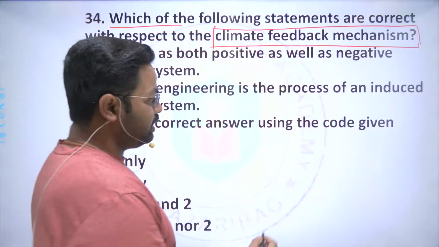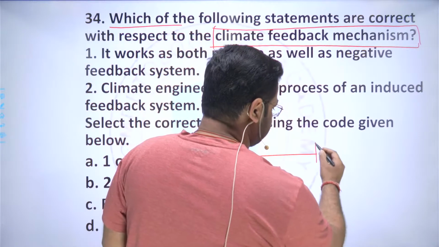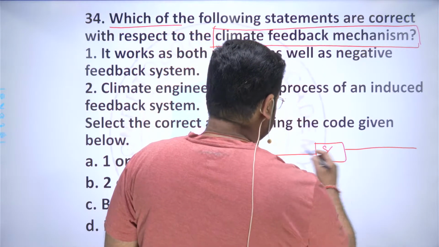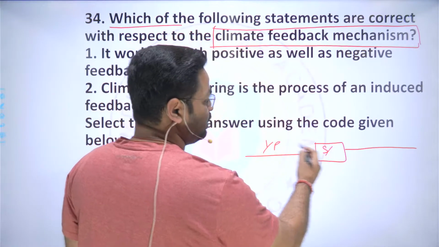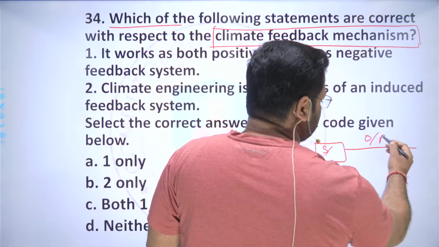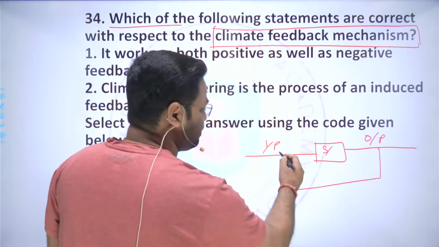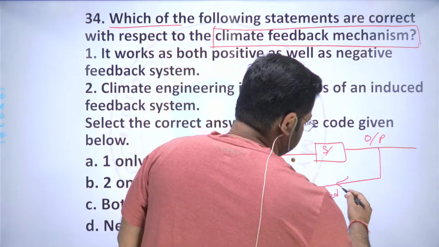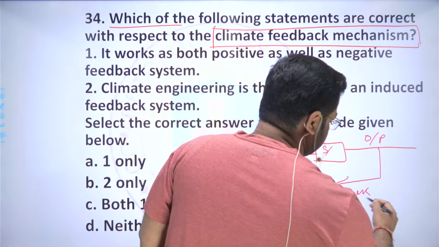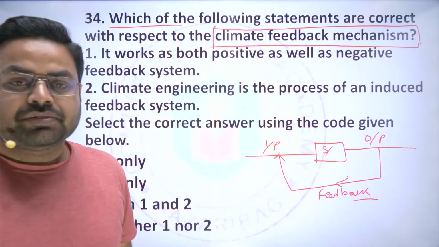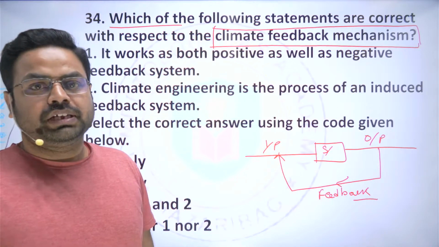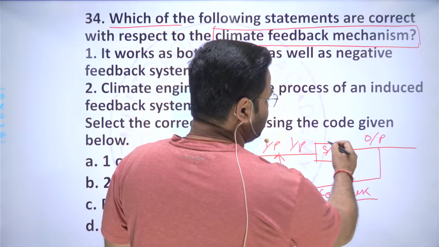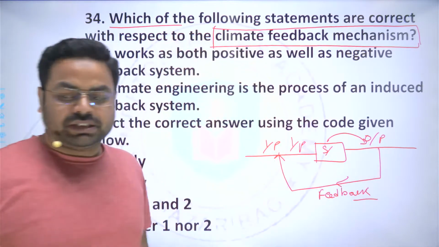Basically, if there is a system, right, in the system there is input and there is output. A feedback mechanism is a mechanism where the feedback is derived from the output and given to the input, and accordingly the input changes for the system, and thereafter the output will change.